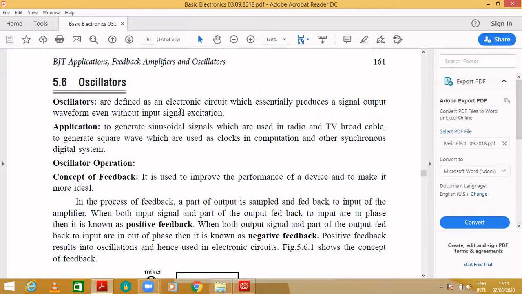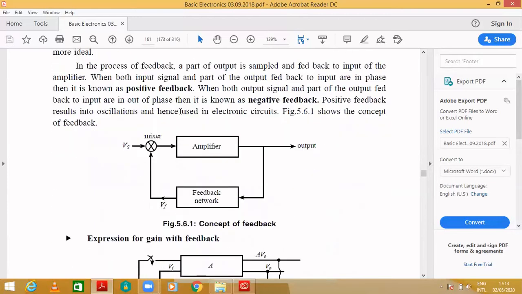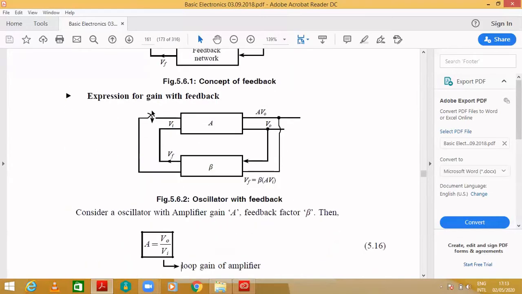That means without giving any input to the circuit, it can produce the output. So this is called an oscillator. How, without giving any input, will it produce output? Let's see. Here you can see this is the concept of feedback, where you are giving input. But in the case of an oscillator, you can see over here, there is no input, there is no voltage